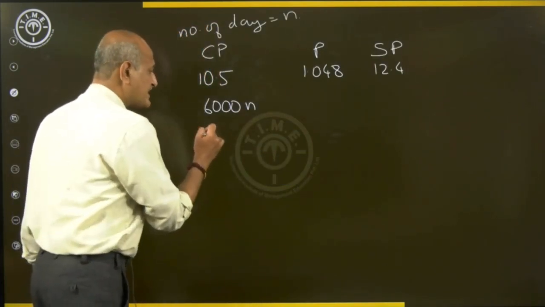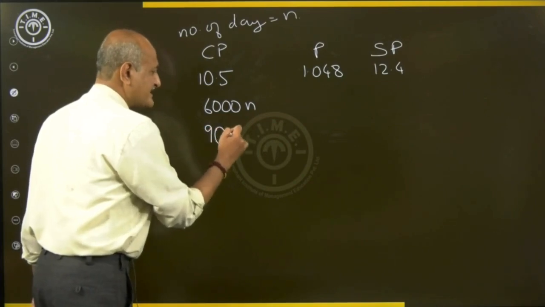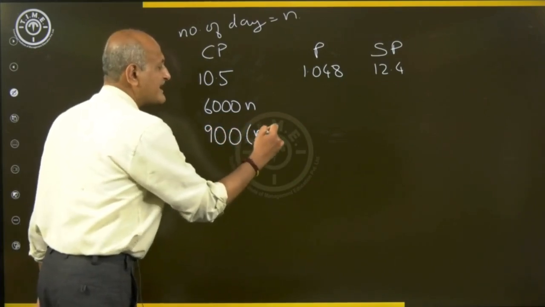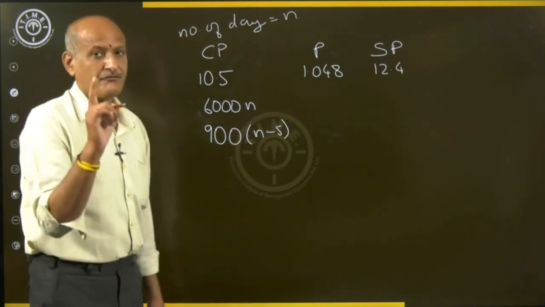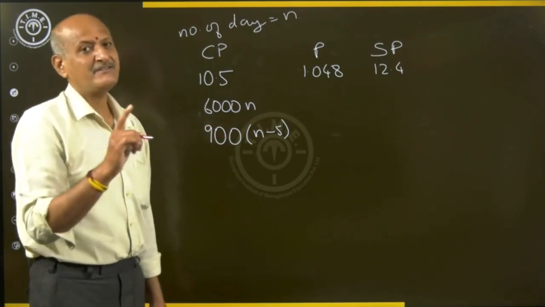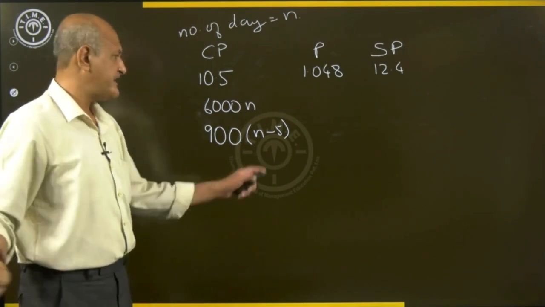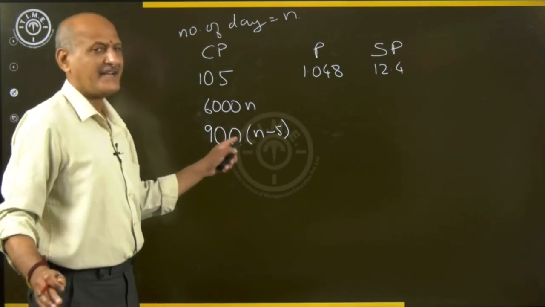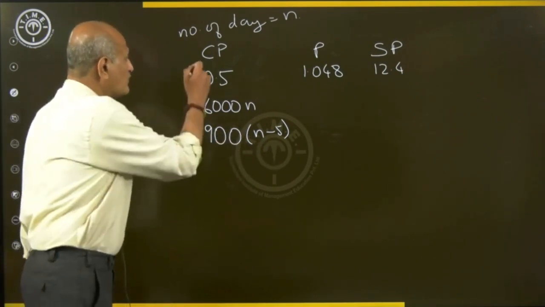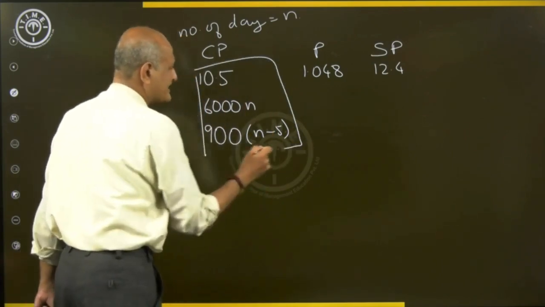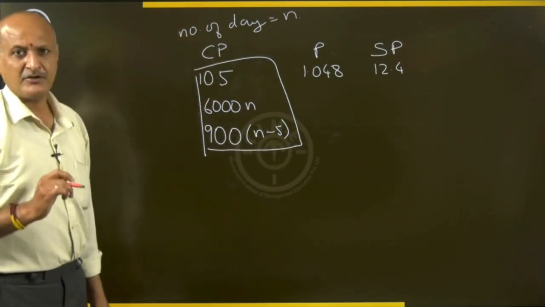So the additional charge that he has to bear is how much? It is 900 times n minus 5. For the first 5 days the 900 was not charged. From the 6th day onwards up to n days, he is charged 900 each. All this combined together will be the cost price for this dealer.